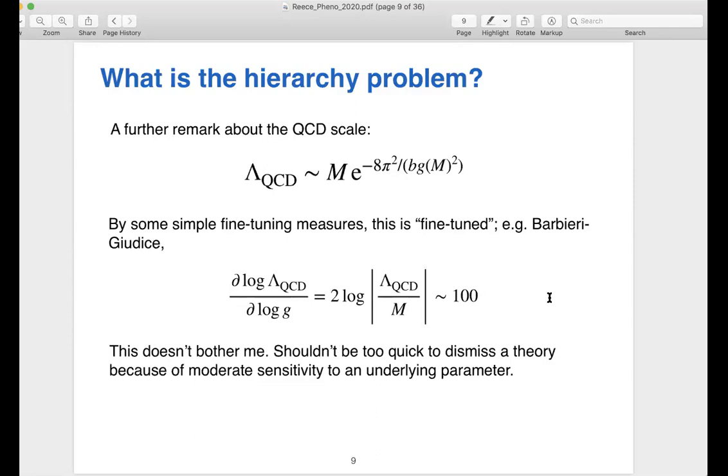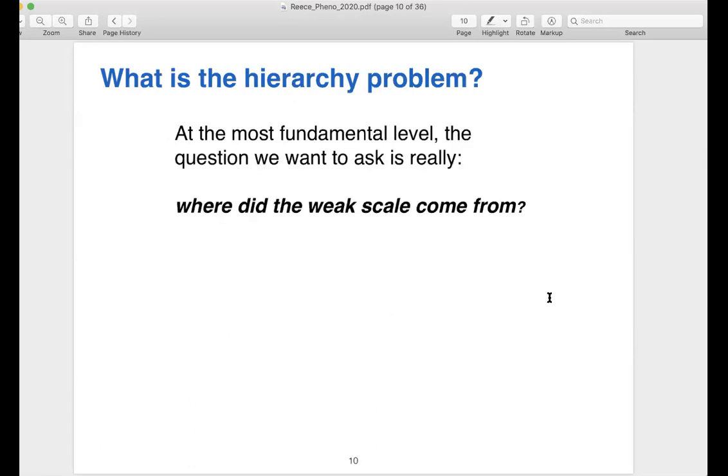But we don't really worry about that because the robust fact is that we put in modest numbers and we get out an exponentially large separation of scales. Exactly what that separation of scales is depends on exactly what your inputs are. But still, that's a reasonably good understanding, and we should be happy if we have a similar kind of understanding of the weak scale. So the question about the weak scale is really, where did it come from?